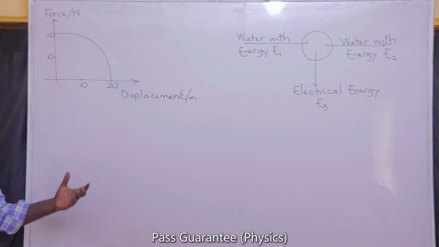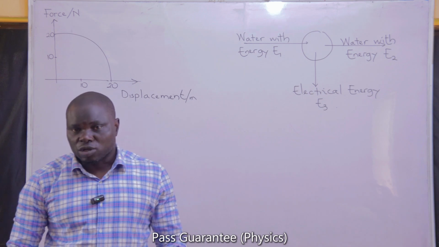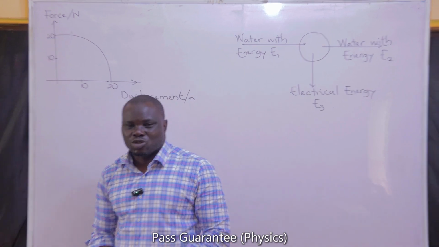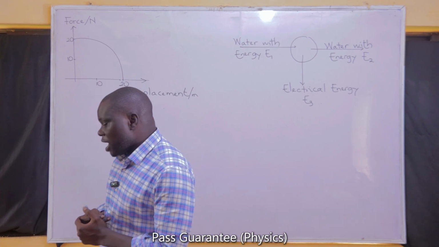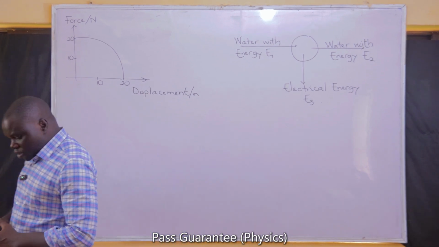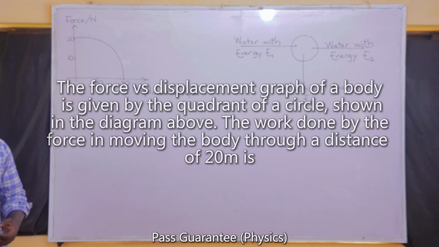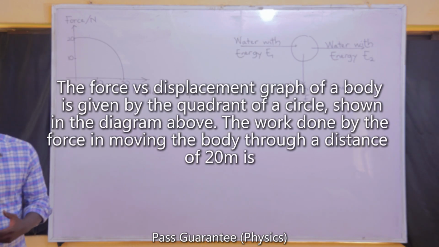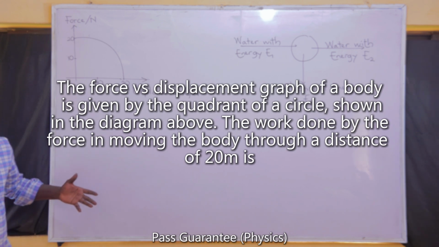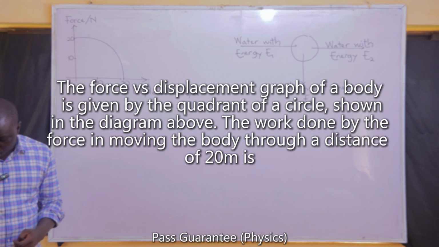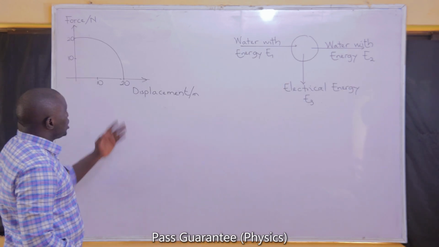Now, we are going to consider some questions on work, energy, power and machines. We are going to try to consider a whole lot of questions because there are so many aspects to the concept of work, energy, power, and even machines. Two of the questions we are going to start with are what you have on the board. In the first case, the force versus displacement graph of a body is given by the quadrant of a circle as shown above. What is the work done by the force in moving the body through a distance of 20 meters?